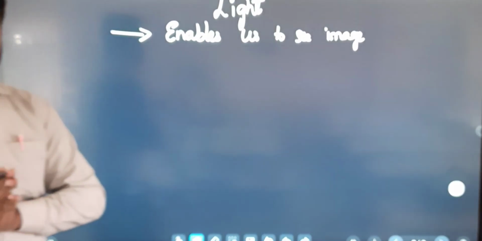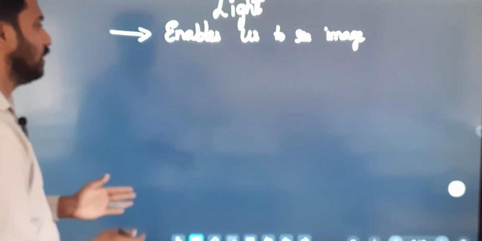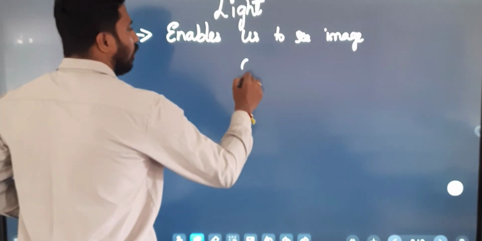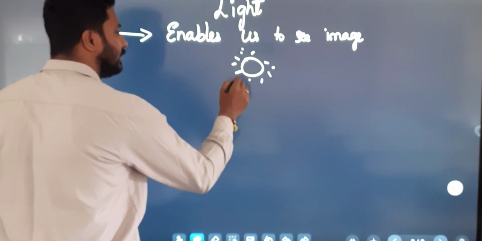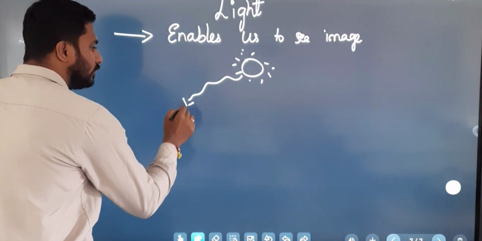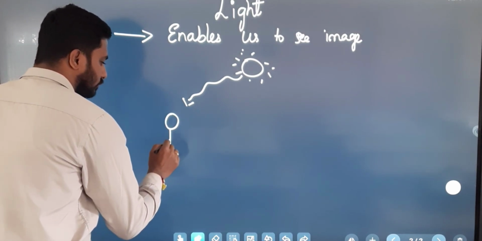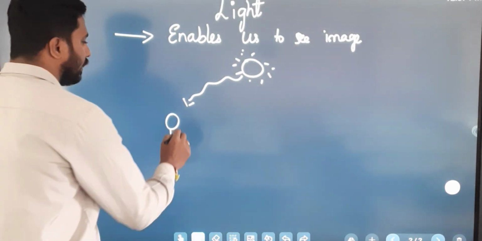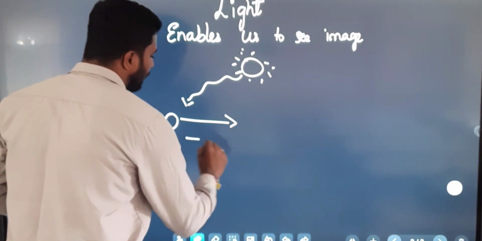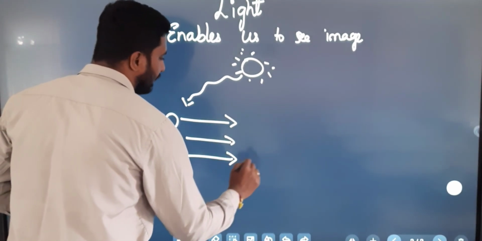Then how do we see the image? The source of light must fall on the object, and that object has to reflect the light.